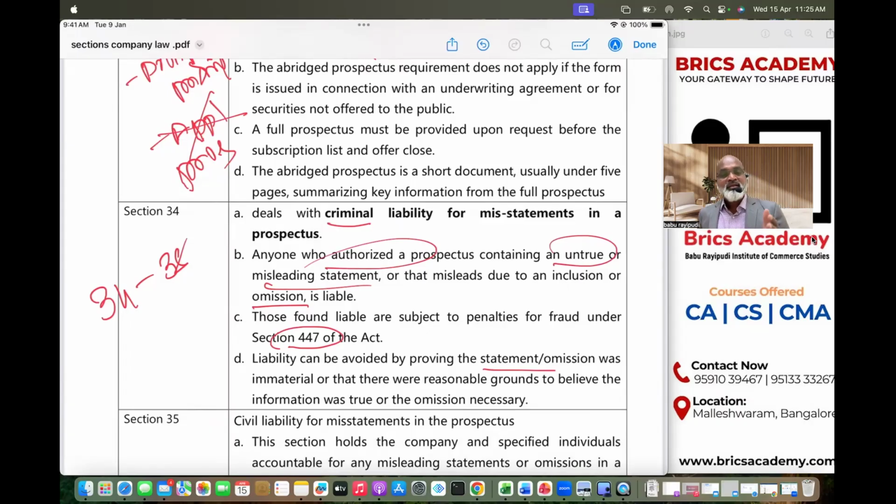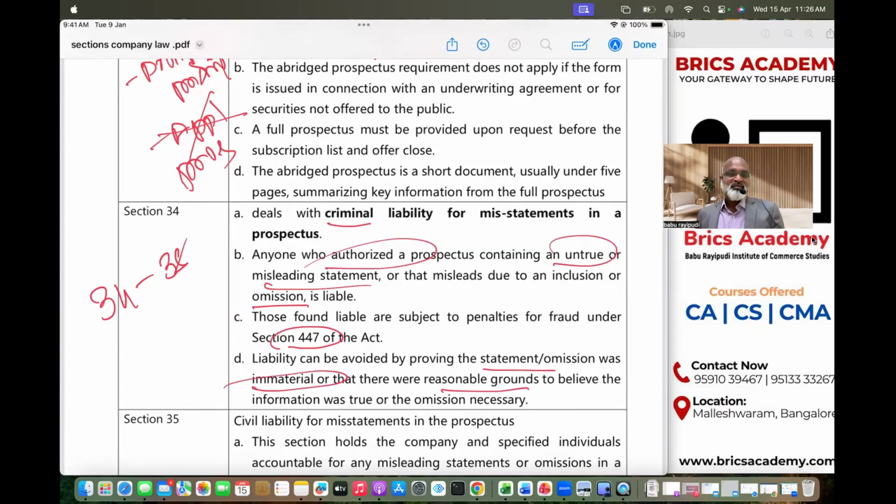So these promoters, directors, KMPs, experts, professionals who authorized this prospectus have to prove that the information was immaterial, and they also should prove that they had reason to believe that the information was true by the time it was made by them.